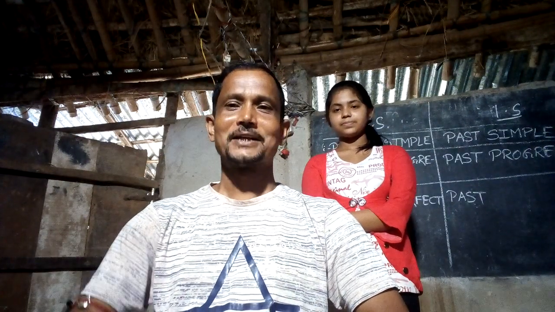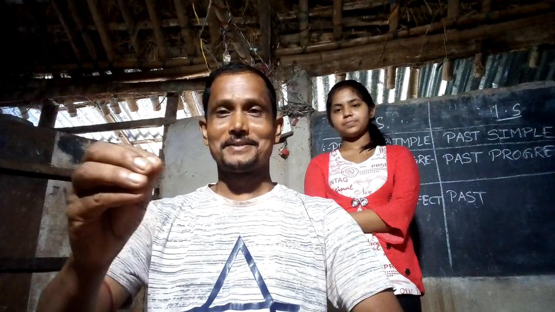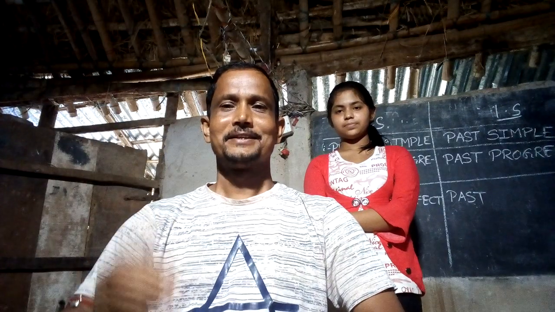Today's topic is Activity 8 of Types of Sentences, and that is purely meant for the students of class 10.